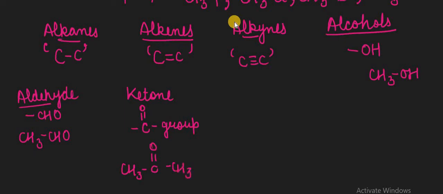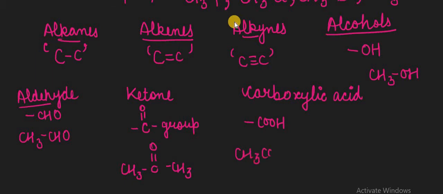Okay, and after this ketone we can also move on to the carboxylic acid part. The group present in the carboxylic acid is COOH, and the example taken is CH3COOH, that is the carboxylic acid present over there.